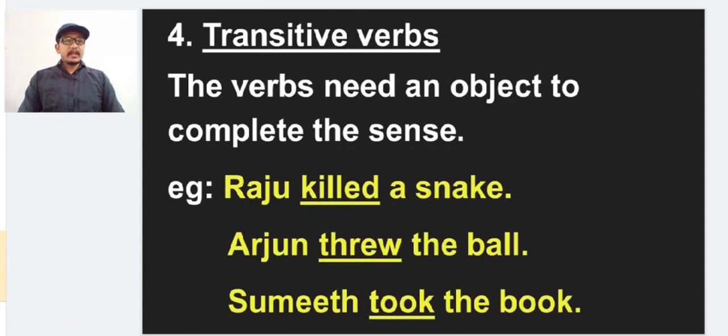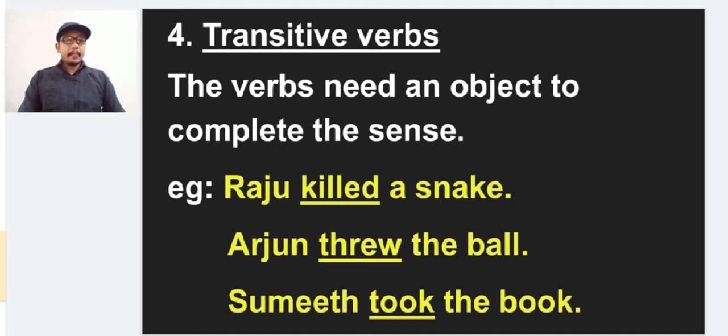Let us come to the fourth one, transitive verbs. So what are transitive verbs? The verbs need an object to complete the sentence. To make a meaningful sentence, we need an object. So the verbs which need an object to complete the sentence are called transitive verbs. Some words require an object to complete the sentence, and that type of verbs are called transitive verbs.